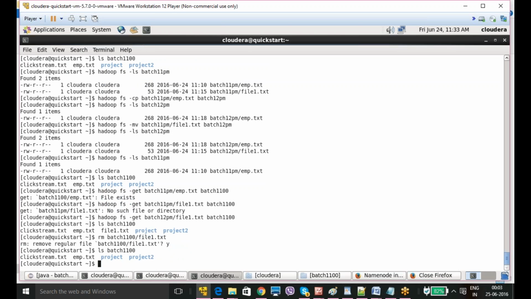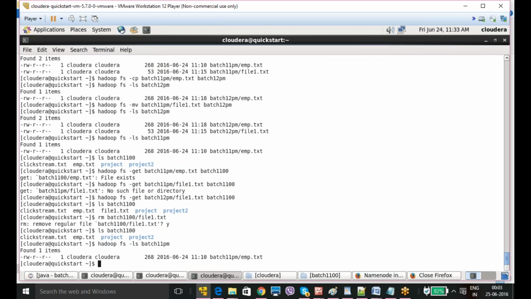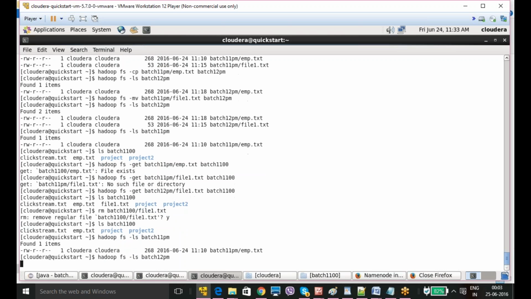In the same way, if you want to delete a file in the HDFS system, you can delete it. First, let me check what files exist in Hadoop: hadoop fs -ls, batch 11 pm. So emp.txt is there. Let me check 12 pm.